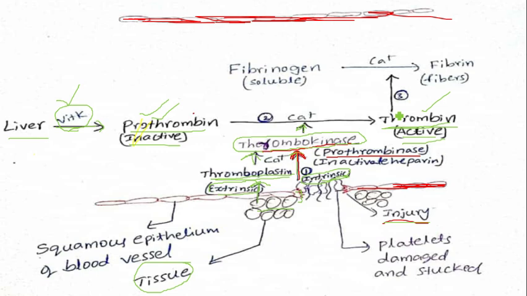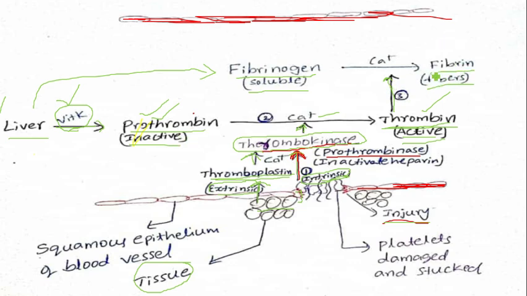Again, this thrombin, which is formed by thrombokinase from prothrombin, helps in the conversion of fibrinogen, a soluble protein present in the blood, into fibrin fibers. This fibrinogen is also produced from the liver.